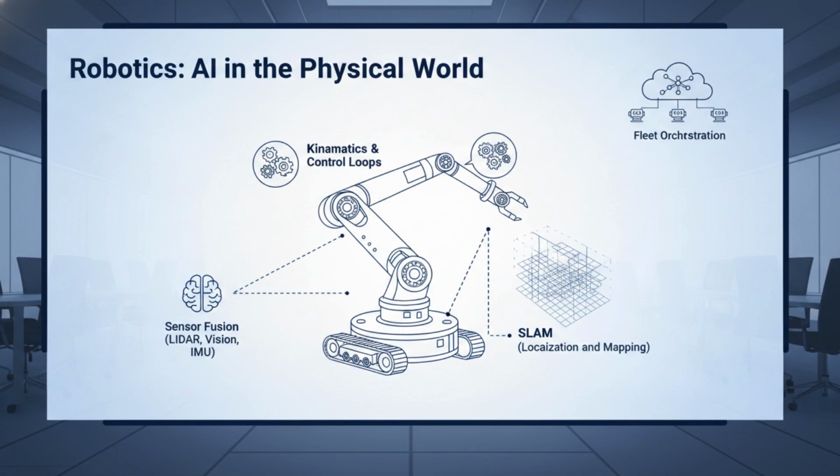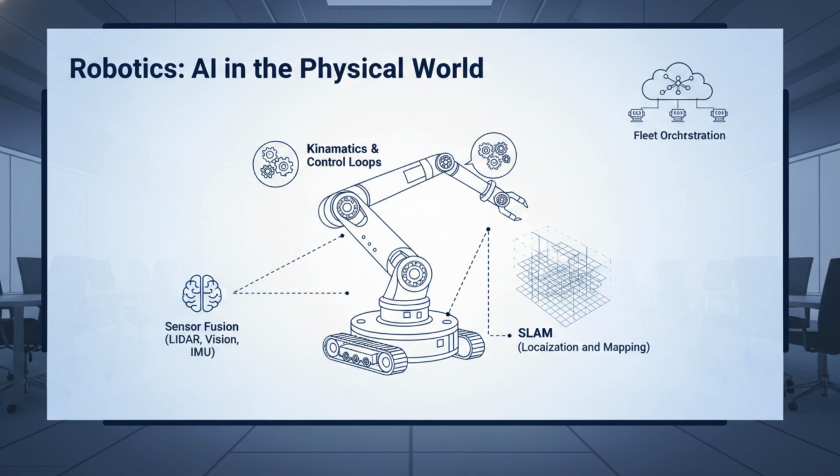Robotics is the subset where AI interacts with physical environments. The architecture moves from data in, data out, to sensor in, action out. This requires sensor fusion, integrating data from LiDAR, cameras, and IMUs to create a coherent world model. For engineers, the challenge is simultaneous localization and mapping, or SLAM, and the kinematics of movement. The infrastructure here is often a mix of real-time operating systems, or RTOS, and distributed control planes.